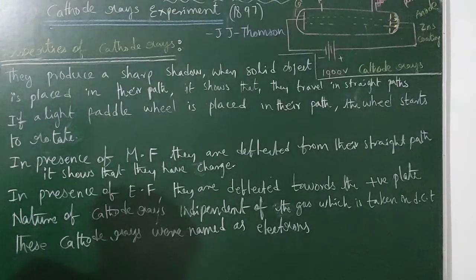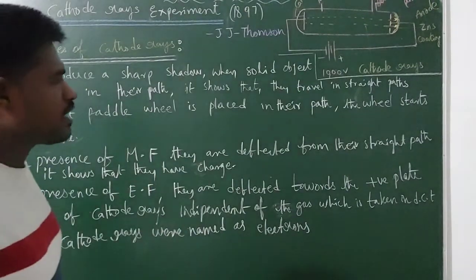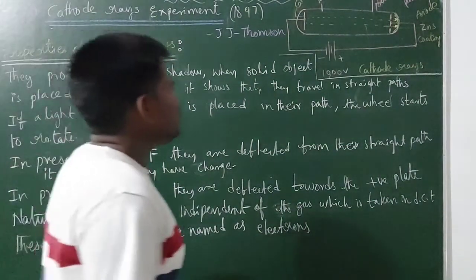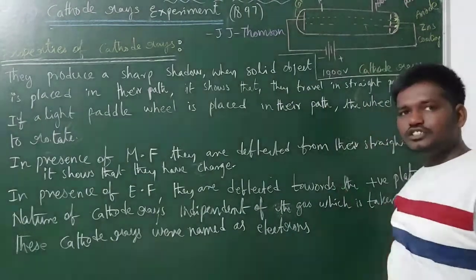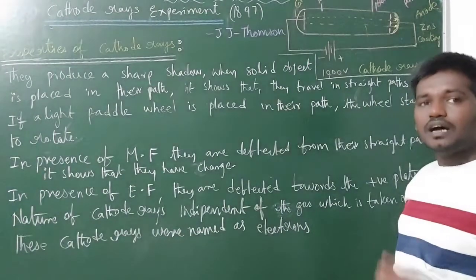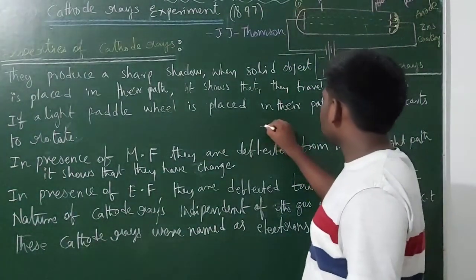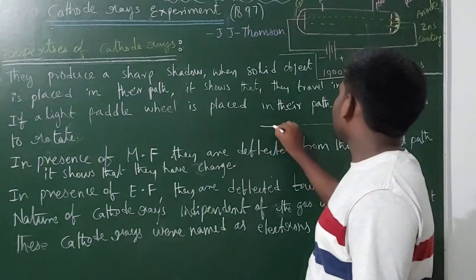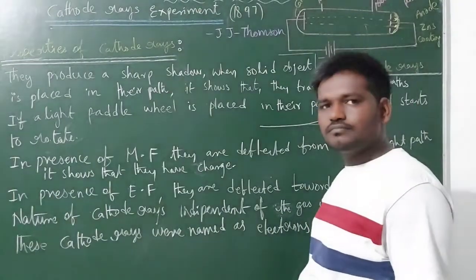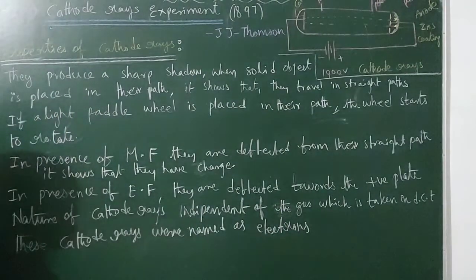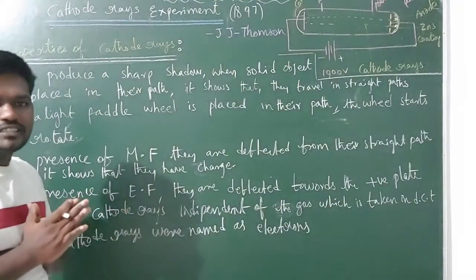So right guys, next one, third property. In the presence of a magnetic field, they are deflected from their straight path. When you apply the magnetic field to the discharge tube, the cathode rays which are traveling in a straight path are deflected. For example, they are moving like this, but when you apply the magnetic field, they are deflected from their path like this. Next one, guys. It means that they possess a certain charge.